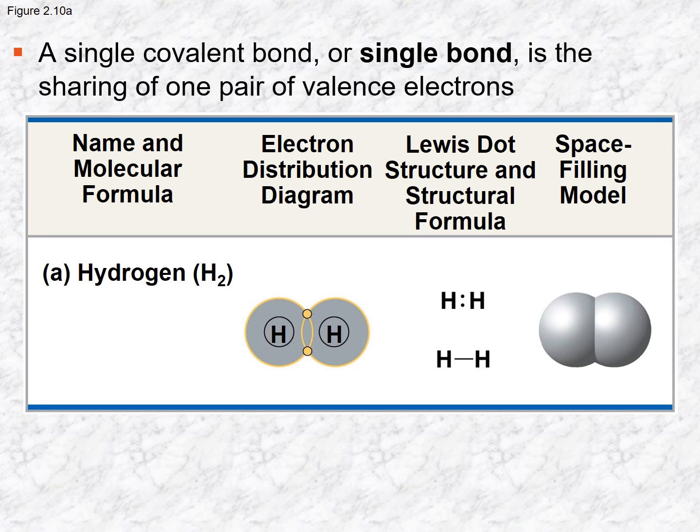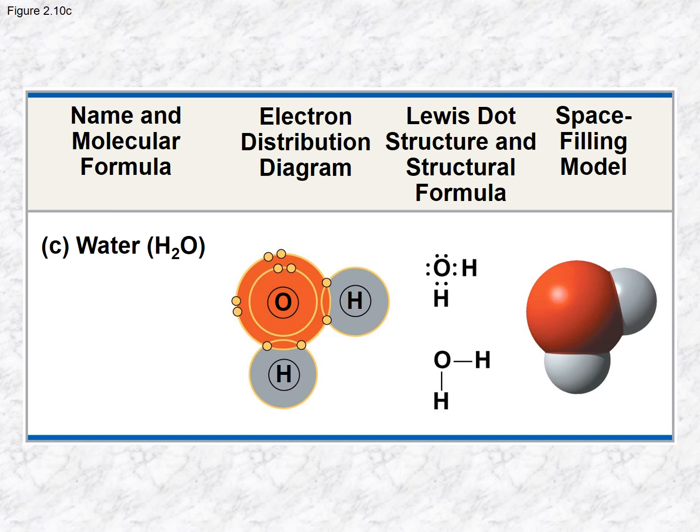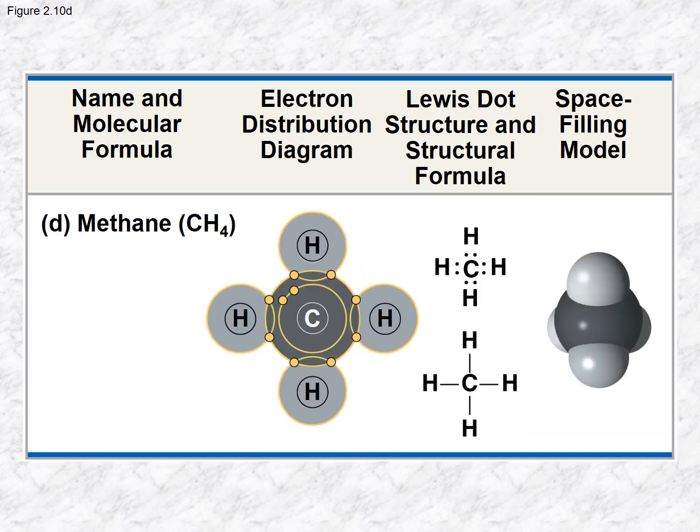Now, this shows a single bond, but there will be double bonds, or they could be bonded in other ways. So here, this shows the structure of water, which will be the subject of the next chapter. However, the molecular formula shows water has two hydrogen atoms and one oxygen. You can see how many of each one, but it doesn't show the structure. You can do that with the electron distribution diagram and also the Lewis dot structure and the structural formula. So you can see that there are unbonded pairs of electrons and those pairs that are shared and bonded to different atoms. And then, of course, this shows the space filling model. Again, these are single bonds. And this shows additional single bonds right here.